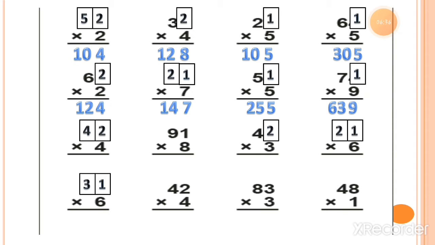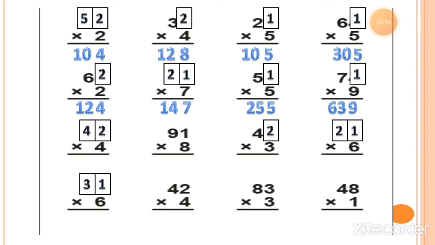So the answer comes in 3 digits. So how can you read it? You can read the answer as 639.